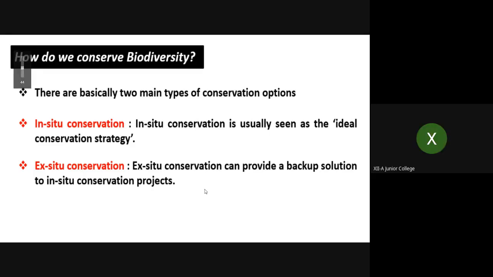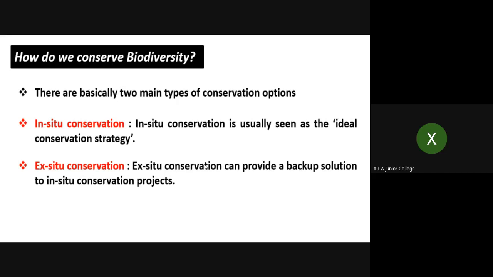Okay. Now let us continue with the previous part, and once we finish, we will have a little revision on it. Last time we discussed the reasons for the effect on biodiversity, how biodiversity got affected, isn't it? Now we are going to continue this topic with how we can conserve biodiversity, how we can help to conserve biodiversity.